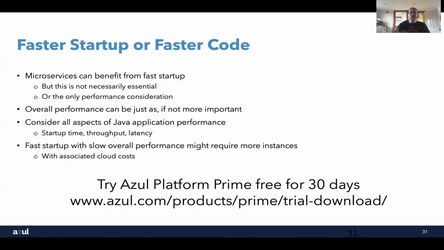So you do have to think carefully about the different aspects of performance that we talked about at the beginning. So startup time, throughput, and latency. Which is the most important to you? Balancing those things based on what you need. But of course, if you look at Azul Platform Prime, that solves all of those problems. Eliminates latency associated with garbage collection, fast startup by giving you the ReadyNow profiles, and fast overall performance by giving you Falcon compiled code and all of that sort of stuff. So it's a solution to all of those problems.